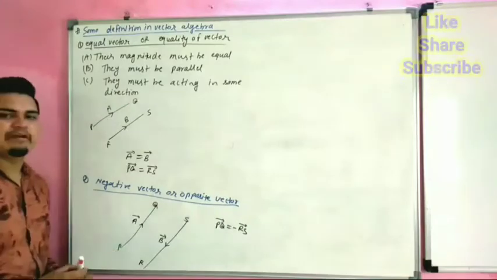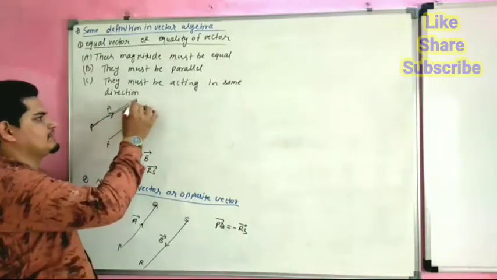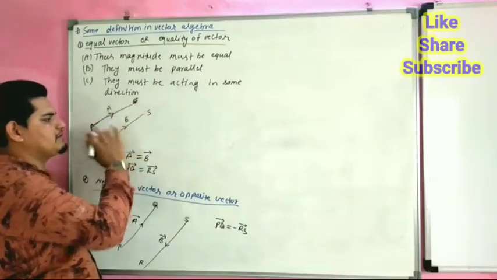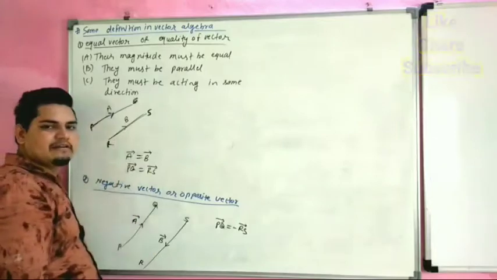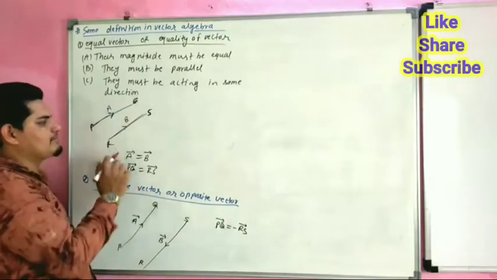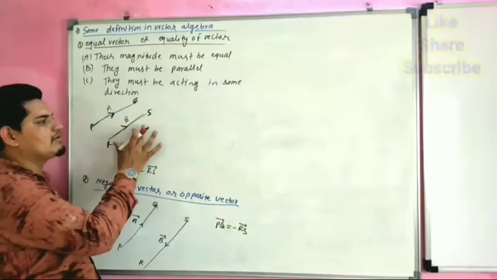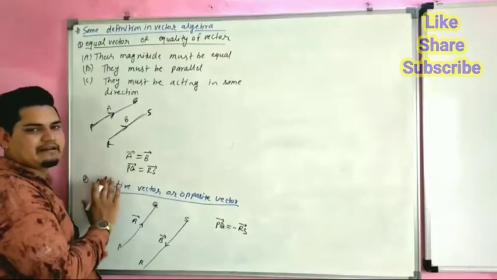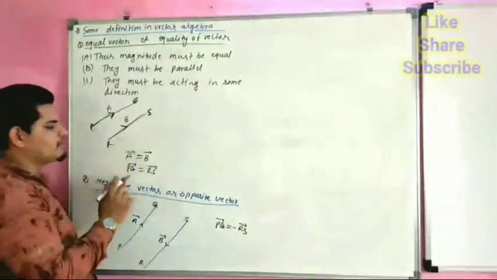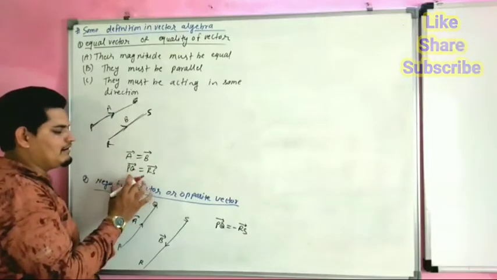If we consider two vectors, this is the vector PQ and this is the vector RS. Both are going in the same direction and the magnitudes of both vectors are equal. Then this is called equal vectors, or equality of vectors. So vector A is equal to vector B.